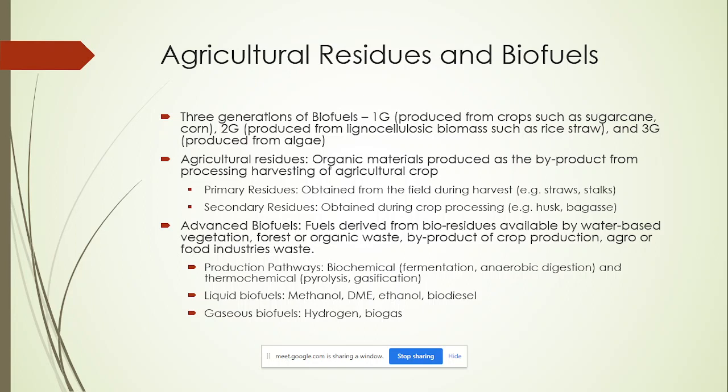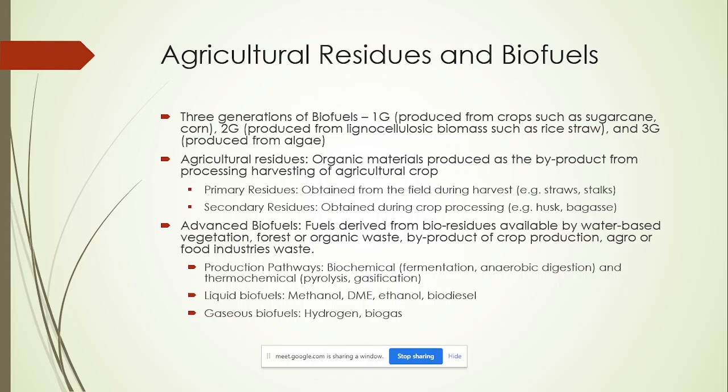So these crop residues can be of two types, primary and secondary. Primary residues are obtained during the harvest of the crop itself, for example rice straw and so on. And secondary residues are obtained after further processing of the crop. For example, you have your sugar cane, you remove the juice, and what you have left is called the bagasse. So that is a secondary residue. And advanced biofuels or second generation biofuels are produced from these primary and secondary residues.